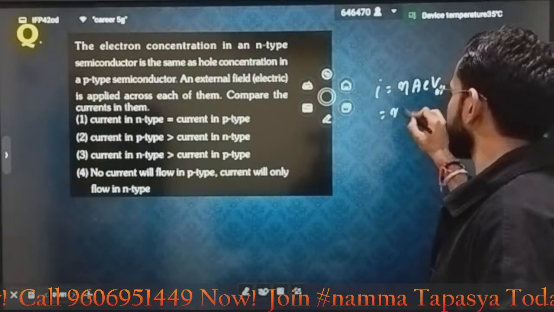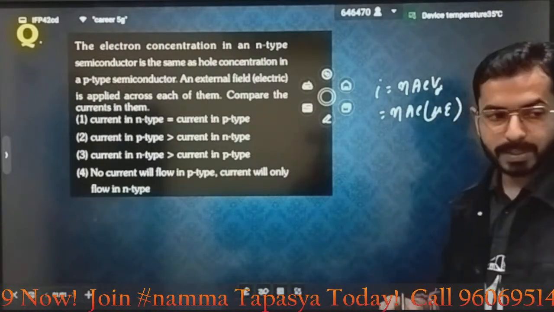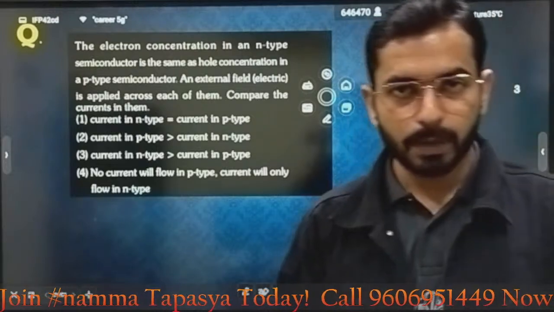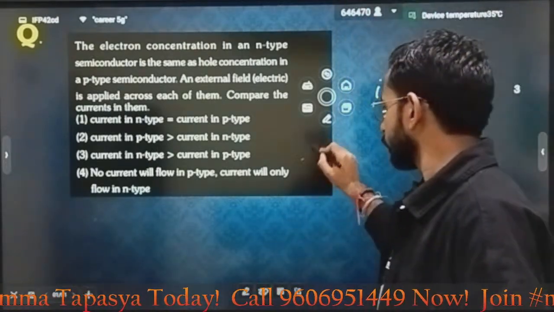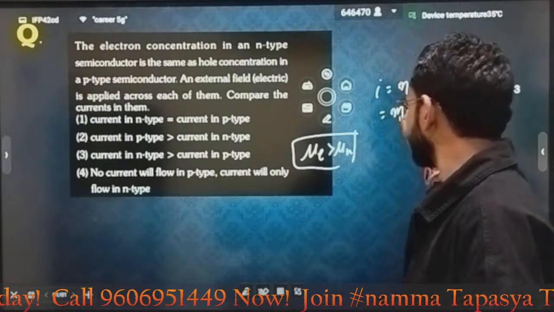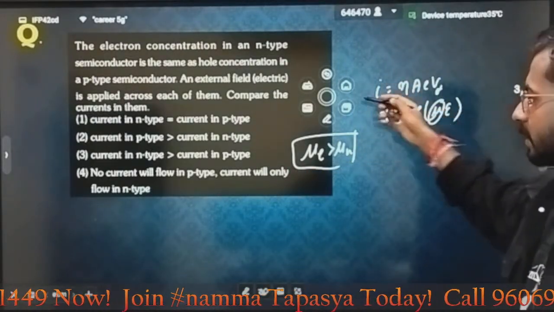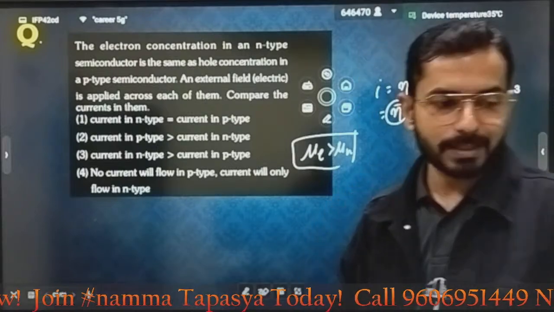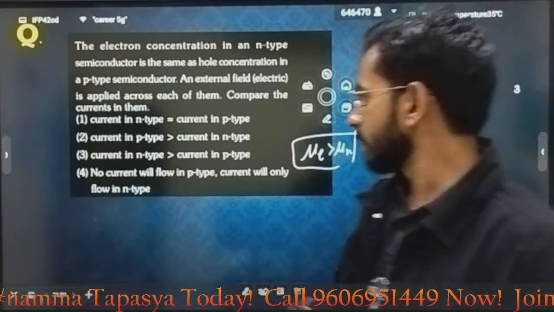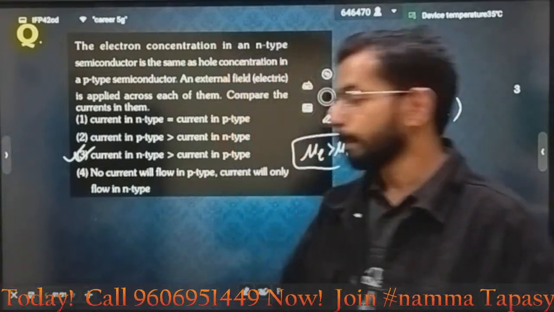And vd is written as mu into E, that means the mobility into the electric field. One thing you should know is that the mobility of electrons is greater than the mobility of holes. So if the concentration n is the same, the electron carrier, having the higher mobility, gives the higher current. That means the correct answer is that the current in n-type will be greater than the current in p-type.